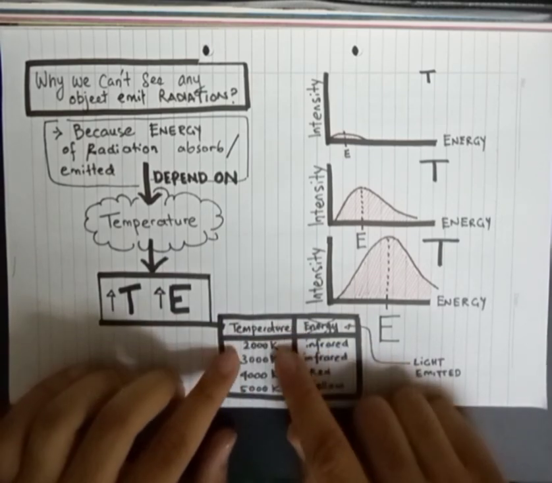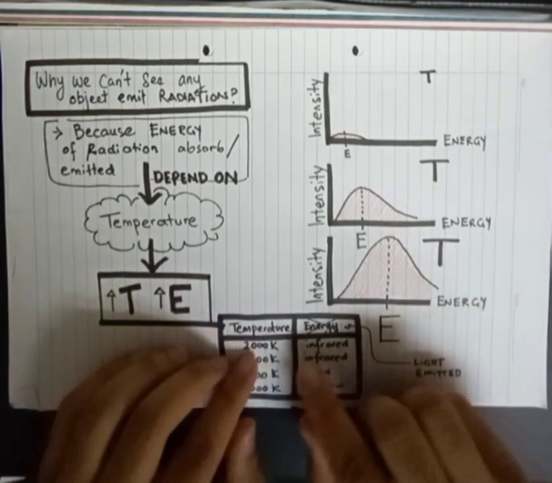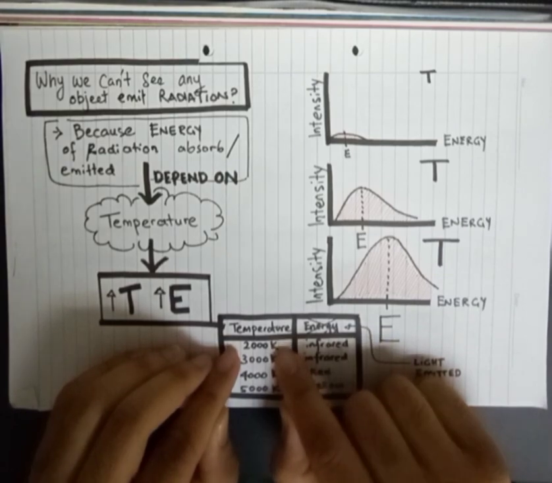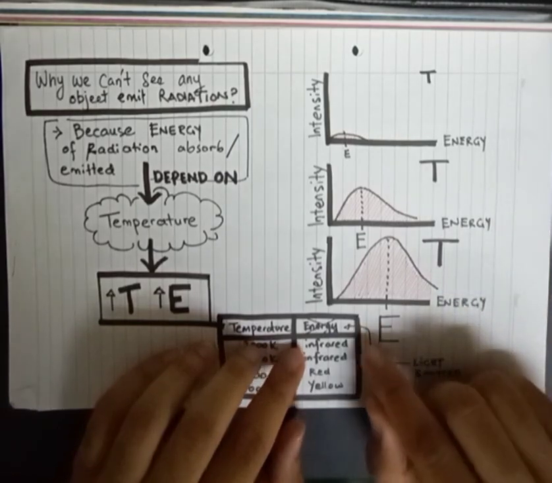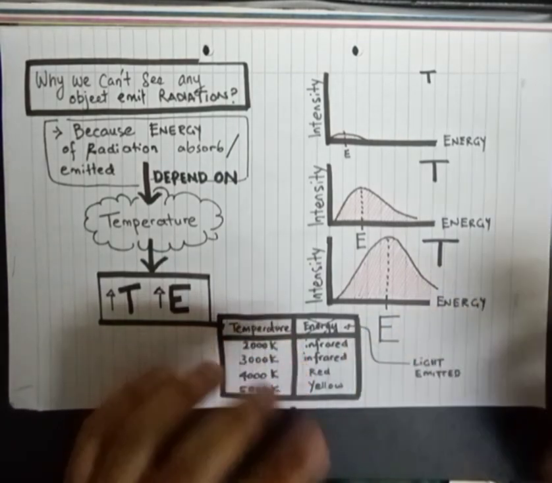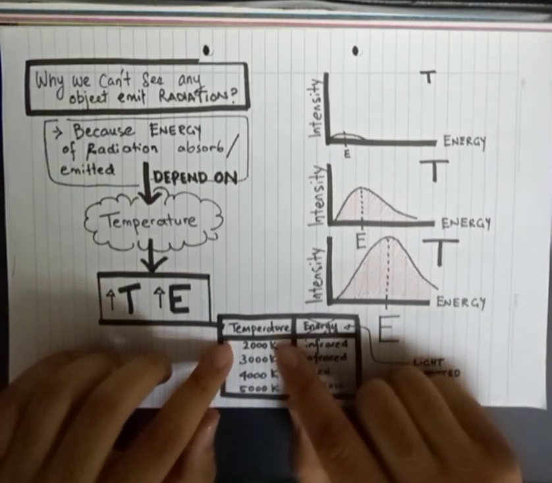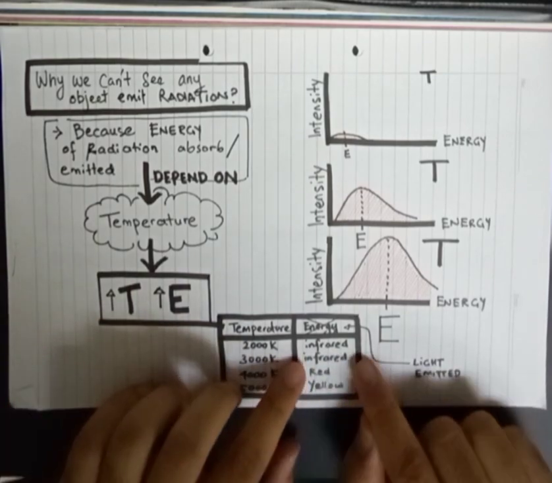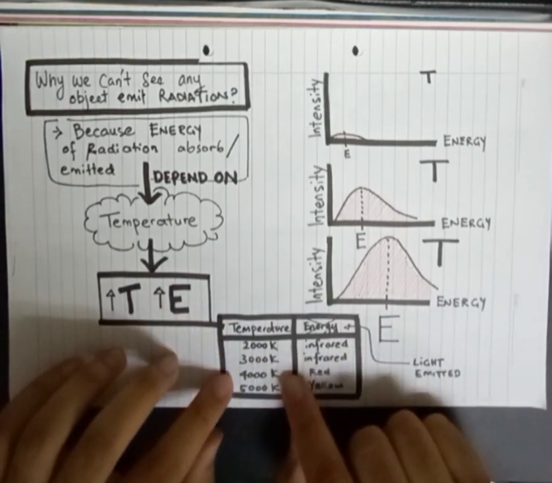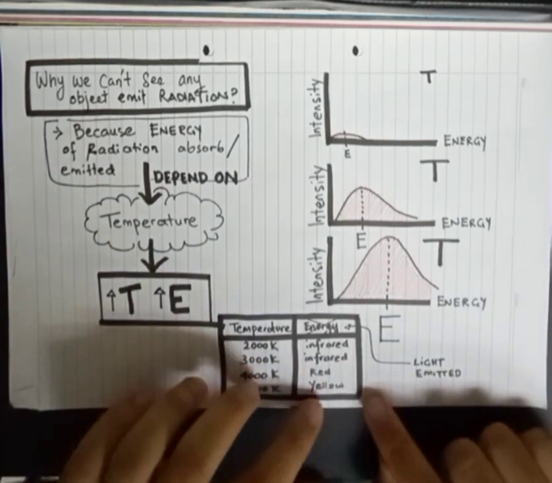If the temperature of the object is 2000 Kelvin, the emitted light will be infrared. So for an object at 2000 Kelvin, we cannot see any color of light because the radiation coming out is infrared. This is the reason why we cannot see any object glowing, because room temperature is much lower than 2000 Kelvin. For 3000 Kelvin, the light emitted is still infrared, so we cannot see it. For 4000 Kelvin, it becomes red. For 5000 Kelvin, it becomes yellow.